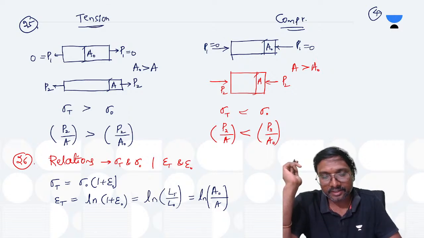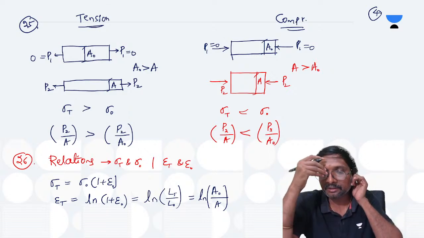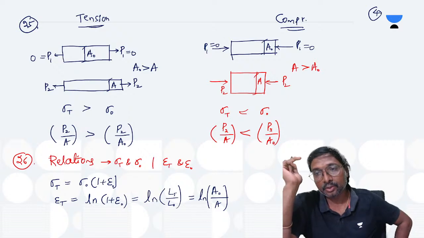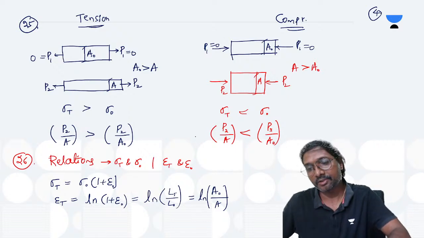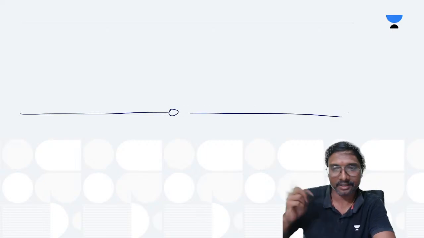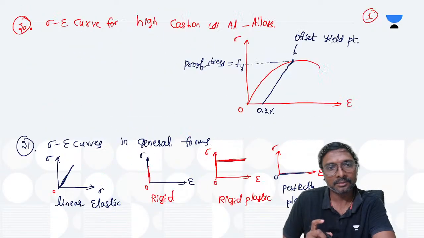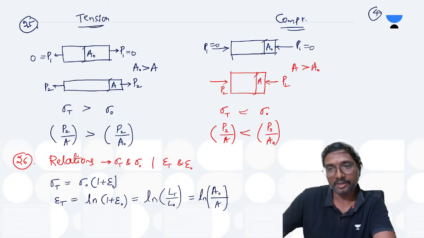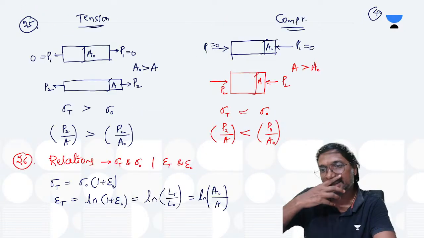These are the relations between true stresses and strains and nominal stresses and strains, right? Elongations we will do in the next class. These points, 26 points, we have discussed already. Elongations we will see in the next class.